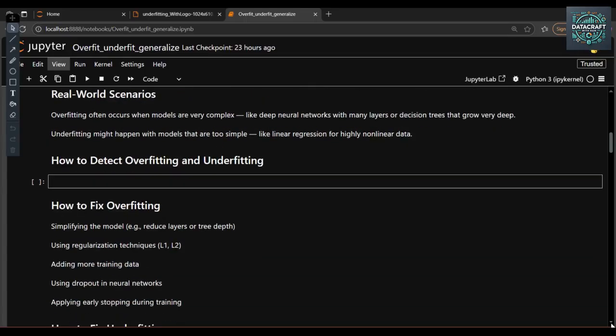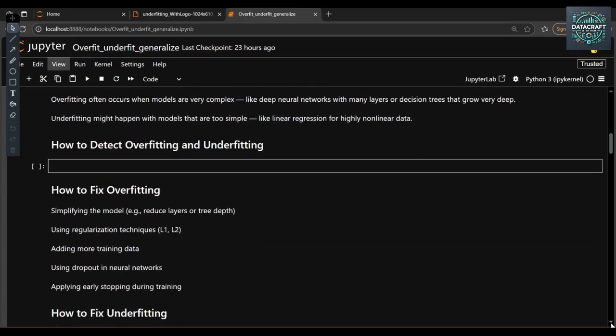Alright, and how to fix overfitting? Simplifying the model, for example reducing the layers or the tree depth. Using regularization techniques, L1 and L2, which are nothing but Ridge and Lasso, in order to prevent overfit. Adding more training data. Using dropout layers in the neural network. When you are training any kind of deep neural network like an ANN, in order to prevent overfit, you can use dropout layers. Applying early stopping during the training.